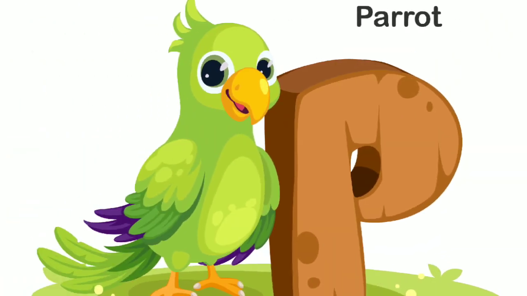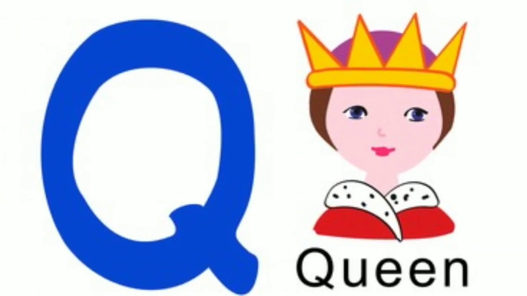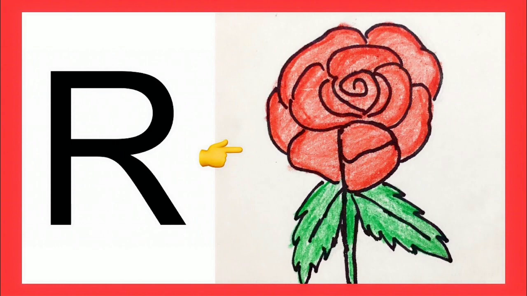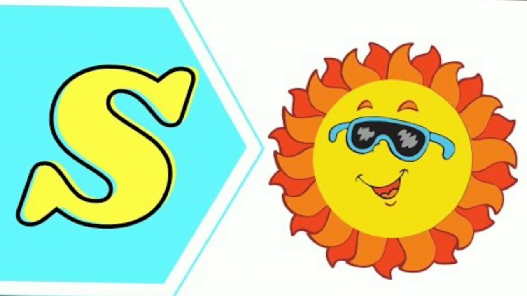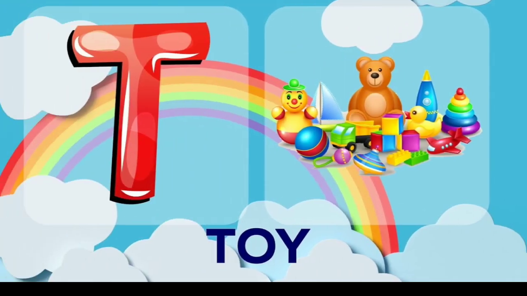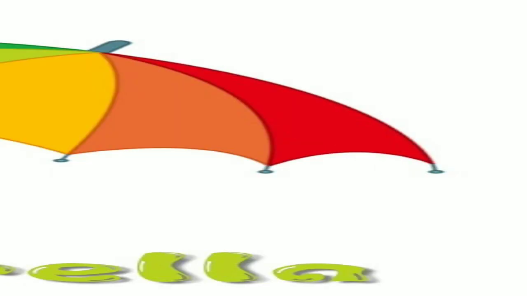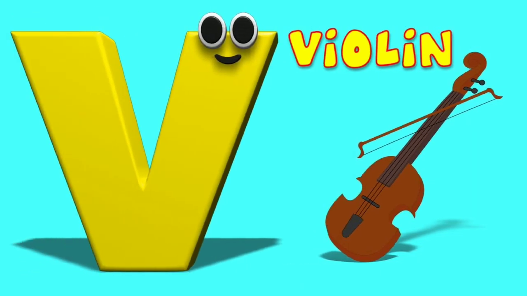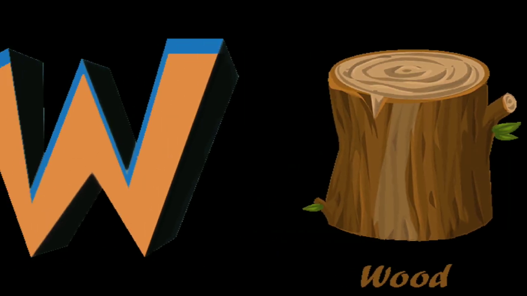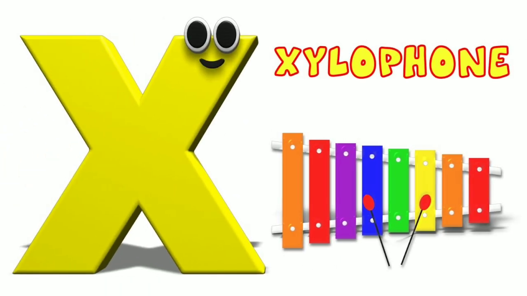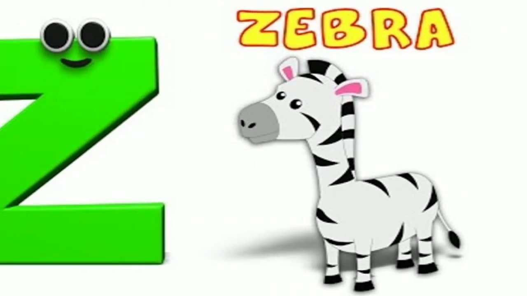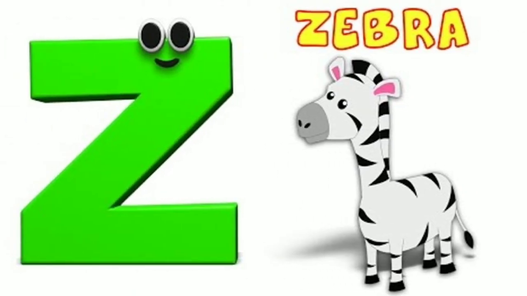orange, P is for parrot, Q is for queen, R is for rose, S is for sun, T is for toy, U is for umbrella, V is for violin, W is for wood, X is for xylophone, Y is for yo-yo, Z is for zebra.